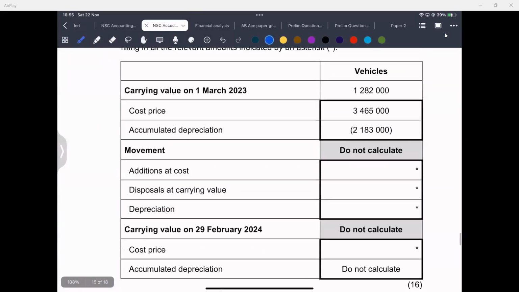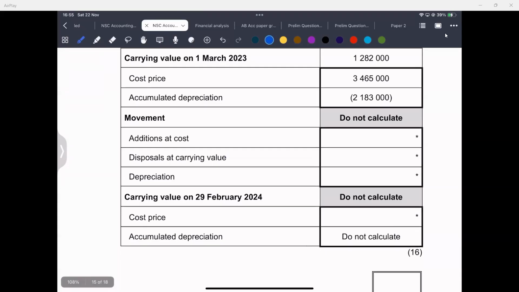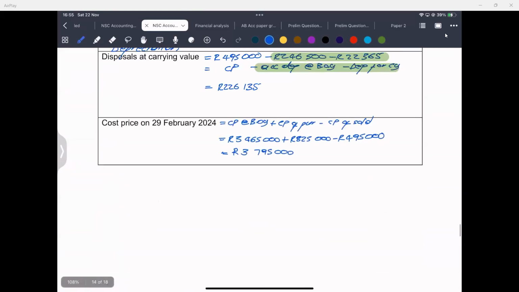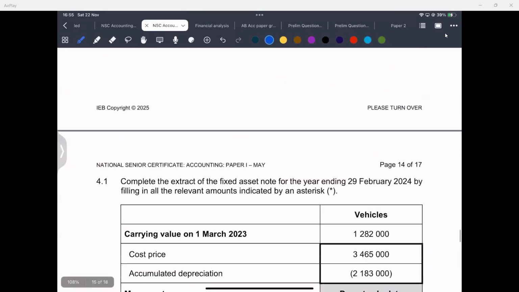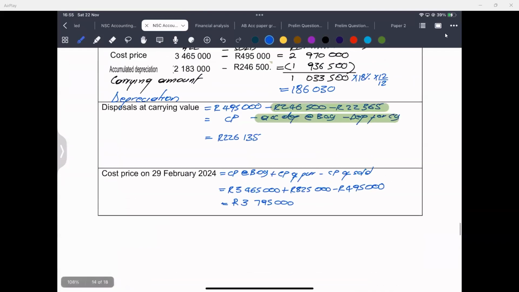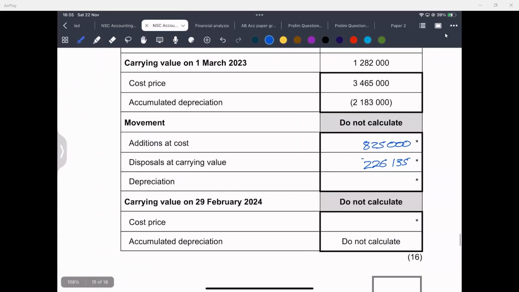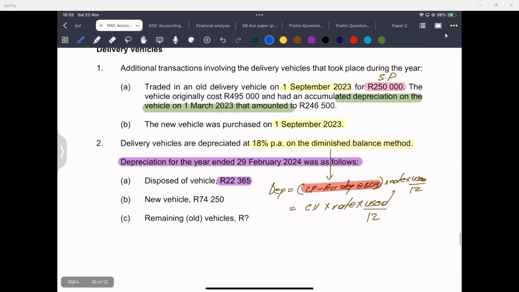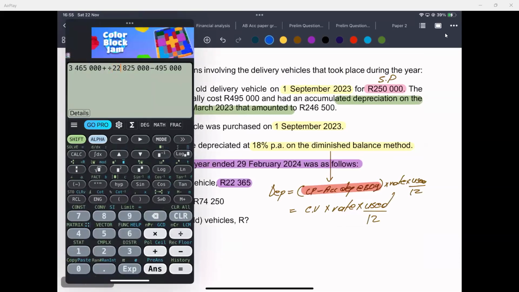We have pretty much calculated everything. Additions, it was 825,000. Disposals at carrying value, it is 226,135. Is it 26,125? Let me make sure. Yeah. And you put it in brackets. Current year depreciation, you just add all your depreciations from this side, which will be the 22,365.